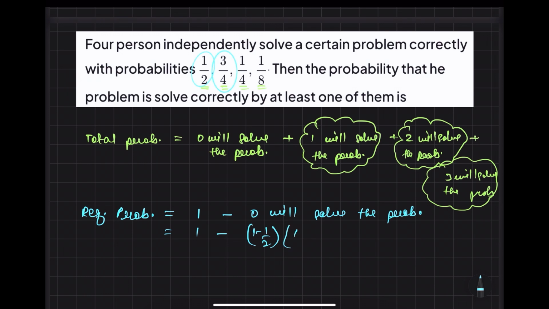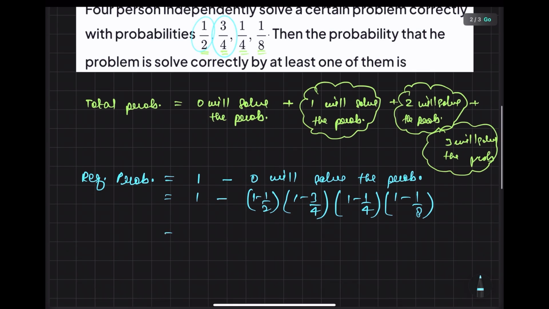So not solving is 1 minus 3 by 4. Person C, 1 minus 1 by 4. Person D, 1 minus 1 by 8. So the probability will become 1 minus 1 by 2 into 1 by 4 into 3 by 4 into 7 by 8. I hope this question is clear. Now you can simplify things to get the required result.